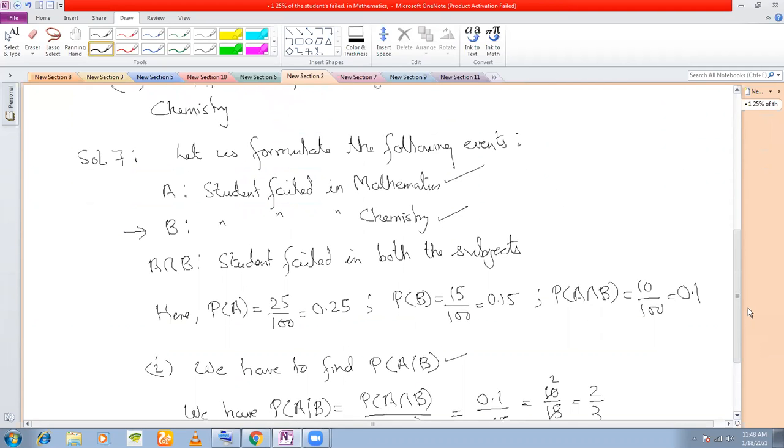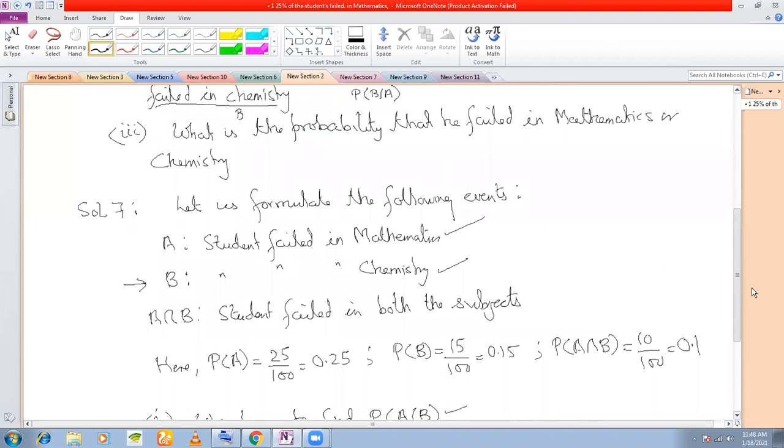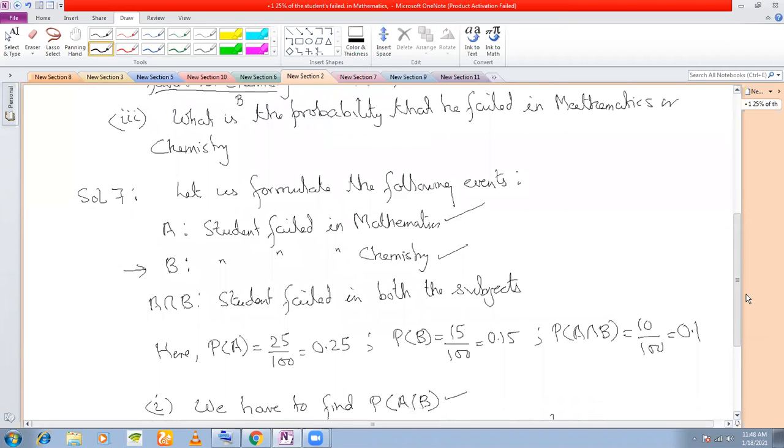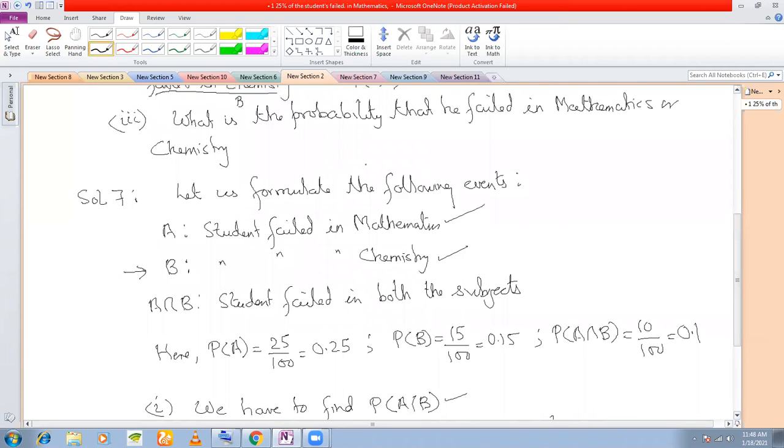The last question is, what is the probability that he failed in mathematics or chemistry? So what are the two events? Or means union, right? And the events are A and B. That means you have to find A union B. This is the event that he failed in mathematics or chemistry. There is no conditional probability in the third question. Is that absolutely clear? So you have to find A union B.